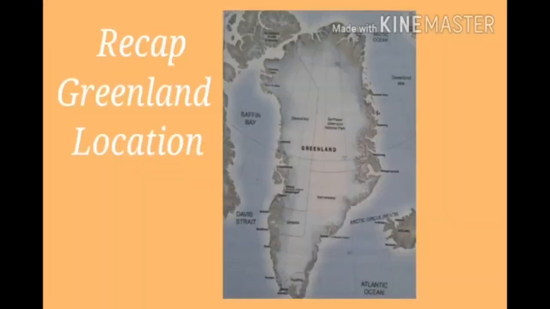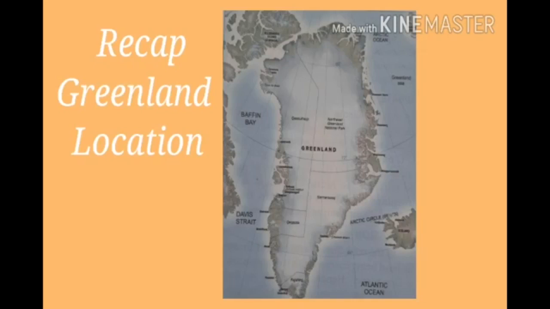Children, let us recall what we have learned so far. Children, we studied about Greenland. Which is the largest island in the world? The largest island in the world is Greenland. It lies in the continent of North America. A large part of Greenland lies in the Arctic Circle. Greenland is a territory of Denmark.